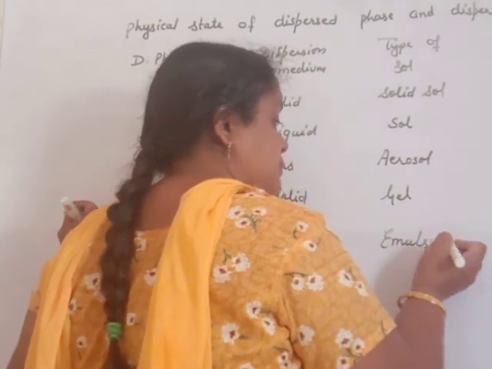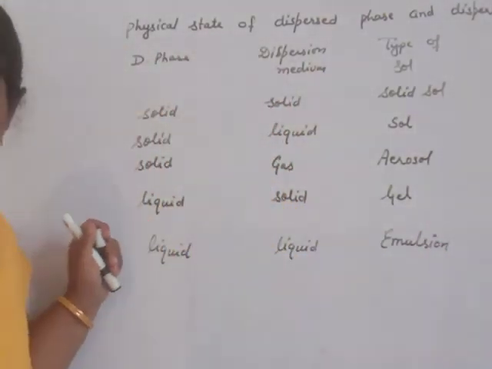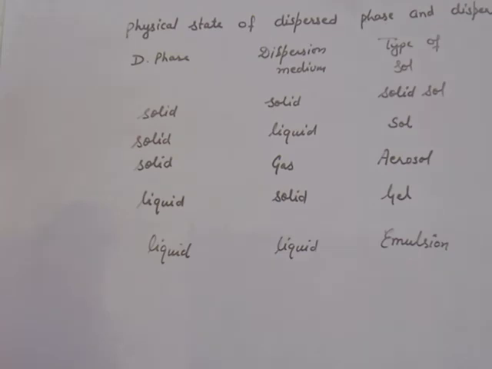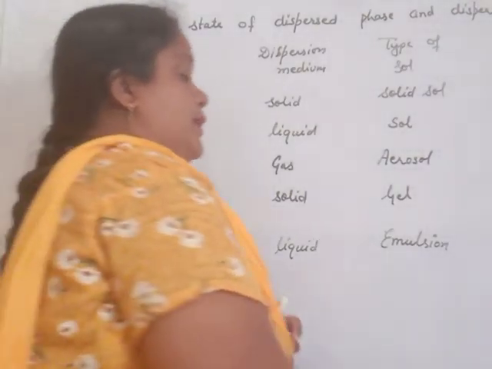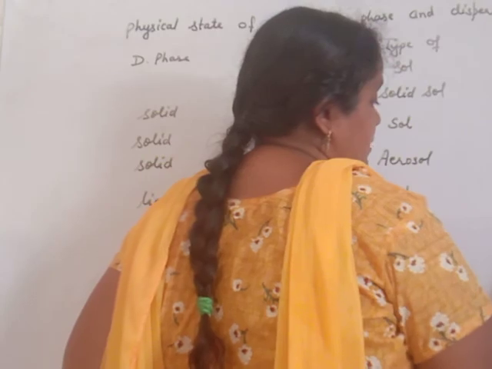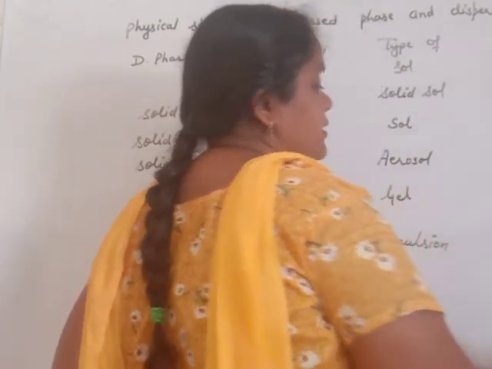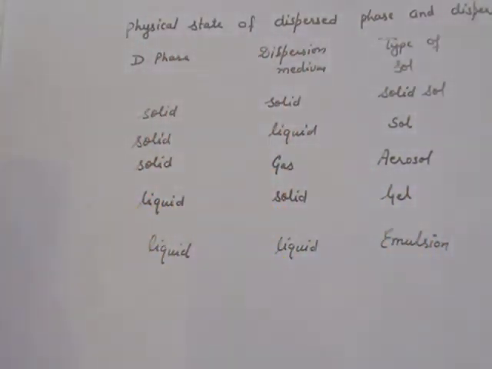Give an example of emulsion. The best example is milk. Milk is the best example of emulsion.